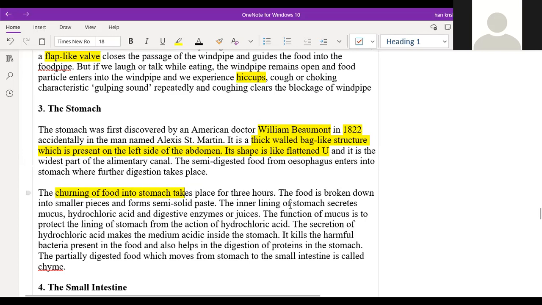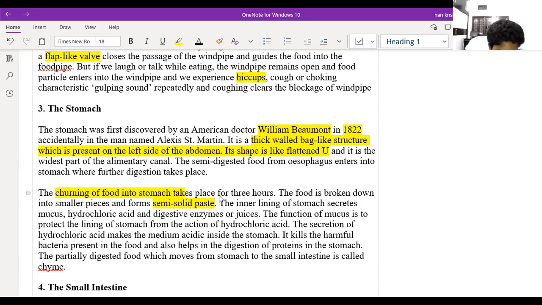So it will make the food into the semi-solid paste. After mixing the food properly with all the digestive juices, it will make the food into the semi-solid paste. But inside the stomach also, we have different juices. The stomach also secretes different juices like hydrochloric acid and also digestive enzymes.